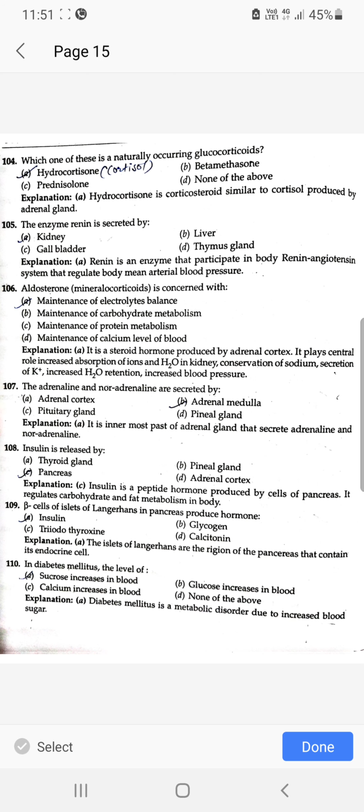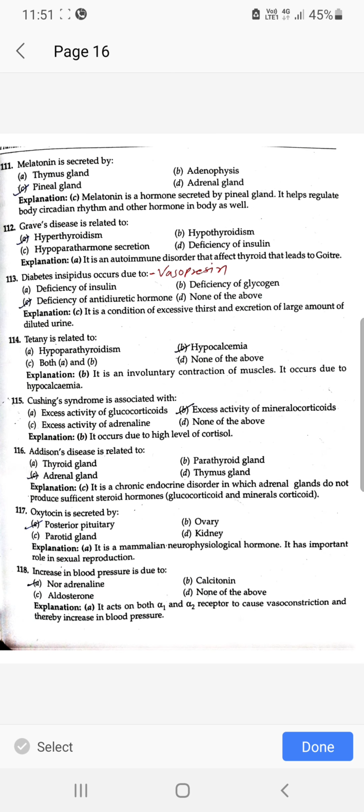ये आ गया. In diabetes mellitus the level of sugar increases in the blood. सुक्रोज का लेवल बढ़ जाता है. Melatonin is secreted by pineal gland. Graves' disease is related to hyperthyroidism. Diabetes insipidus occurs due to deficiency of antidiuretic hormone जिसको vasopressin भी बोलते हैं. Tetany is related to hypocalcemia.